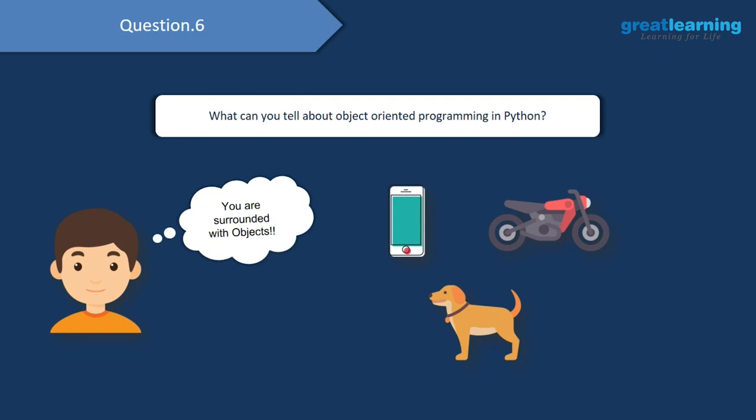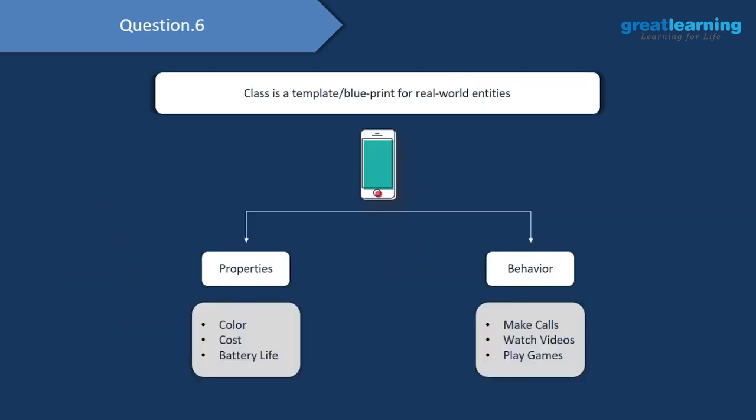Now, when you look around you, what do you actually see? You would see that you are surrounded with objects, aren't you? The laptop which is present in front of you, that is an object. The phone which is there in your hand, that again is an object. The water bottle which is placed beside you, that again is an object. And if you want to represent all of these real life entities in the programming world, we would require an object-oriented programming language. And there are two important components of object-oriented programming, which are classes, and obviously we have objects.